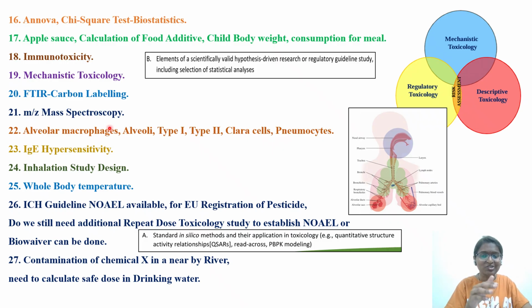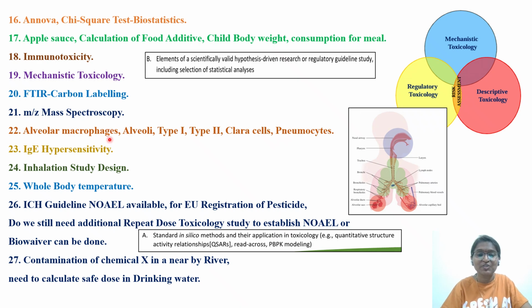But not all toxicologists might be working in this area. I am also not working in this area, so it is very difficult. But questions they will ask, like M by Z mass spectroscopy or FTIR, carbon labeling, they have asked in the exam, they will ask. Okay, read it. If you get time, try to read it.